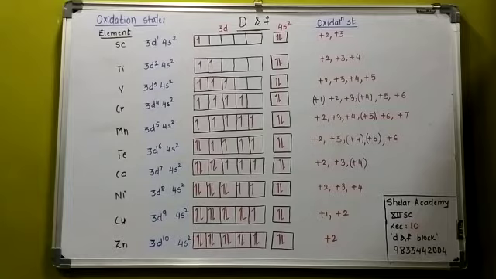On this basis you can have n number of questions. For example, explain why scandium shows only 2 oxidation states. Which are the 2 different oxidation states exhibited by scandium? It is +2 and +3.